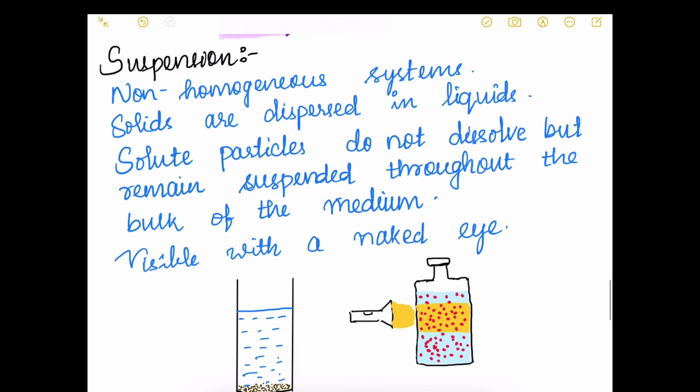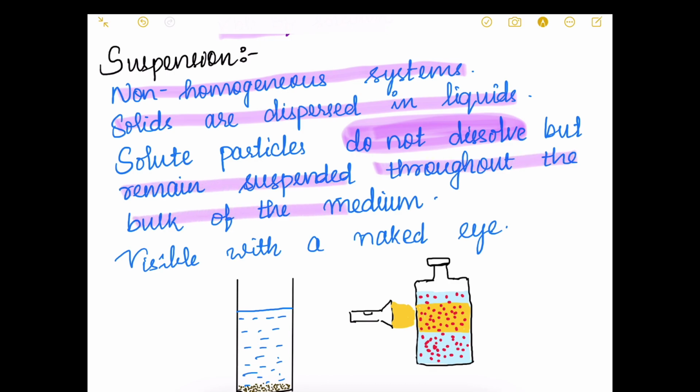The second thing that we are going to study after solution is suspension. As its name suggests, particles remain suspended, and if the particles remain suspended, then it is a non-homogeneous or heterogeneous system. Solids are dispersed in liquids. The solute particles do not dissolve, but they remain suspended throughout the bulk of the medium. The particles are visible with the naked eye.